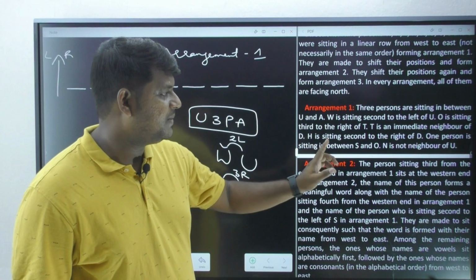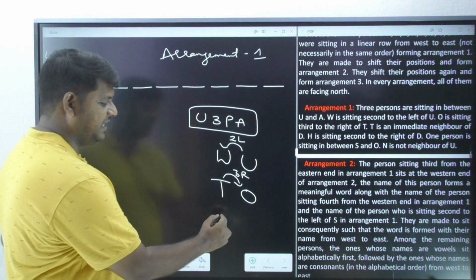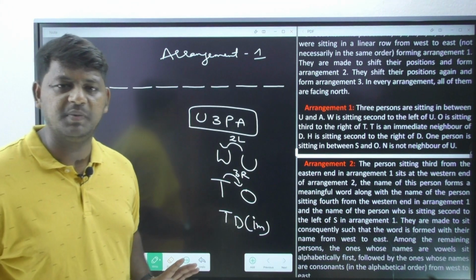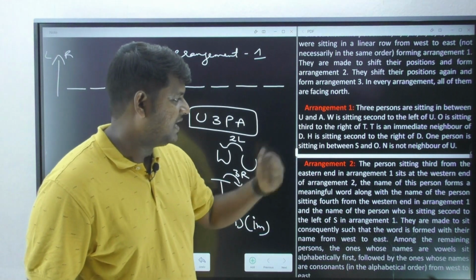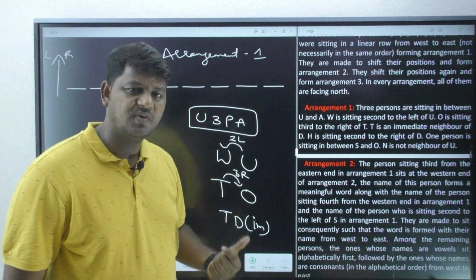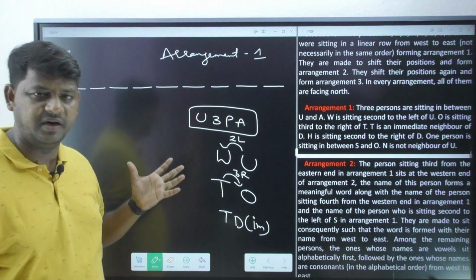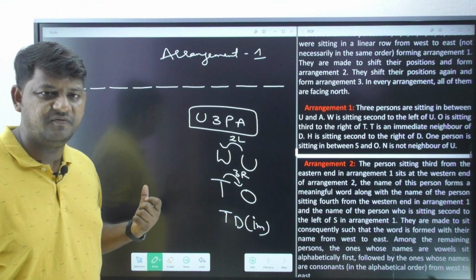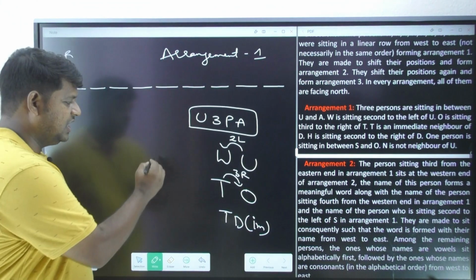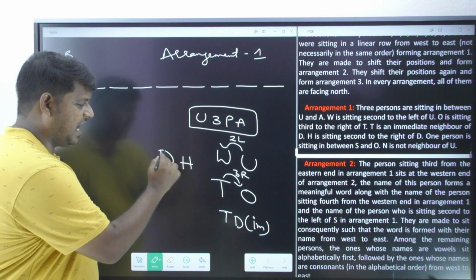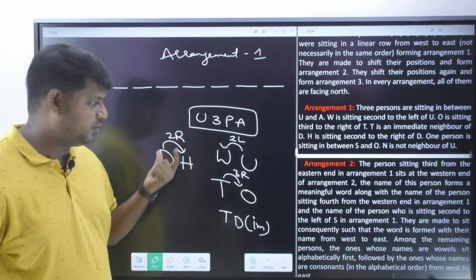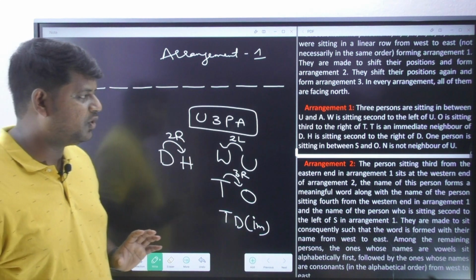Now, T is an immediate neighbor of D. So T as well as D are supposed to stay immediate. IM is nothing but what? Immediate. Now next, H is sitting second to the right of D. Now when you go through this entire information, it is not possible for us to place that information, so only we are trying to place that information aside. Okay, H is sitting second to the right of D. So second to the right of D I have to bring whom? H. Okay, this is the way I'm going to write it down.